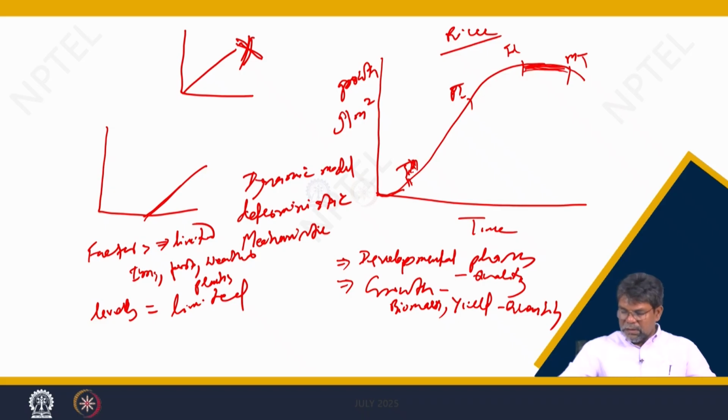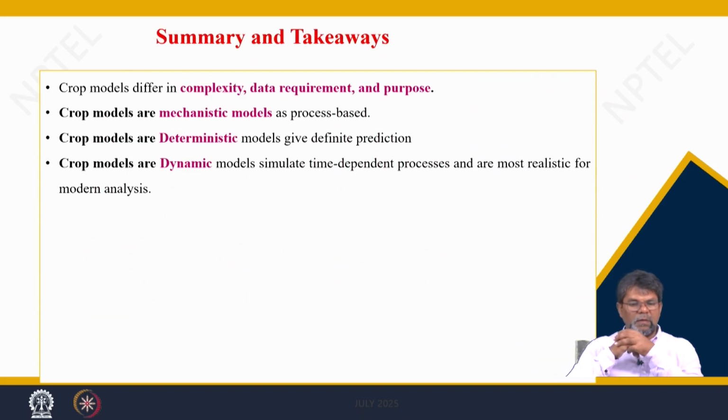In summary, crop models differ in complexity, data requirement and purpose. Crop models are mechanistic models, based upon some biological theory. They are deterministic models, giving definite predictions of the output, and they are dynamic models, simulating time-dependent processes. So, these are the nature and type of the crop models. With this I thank you all.